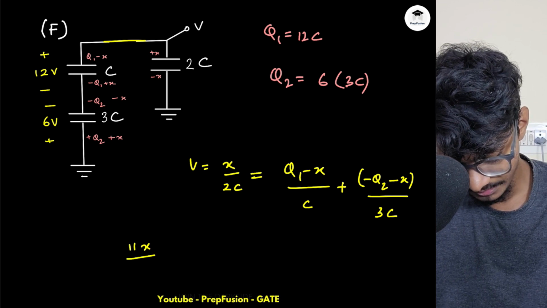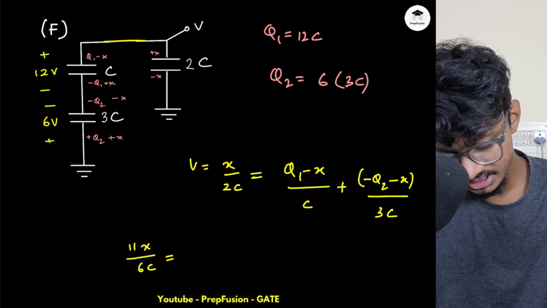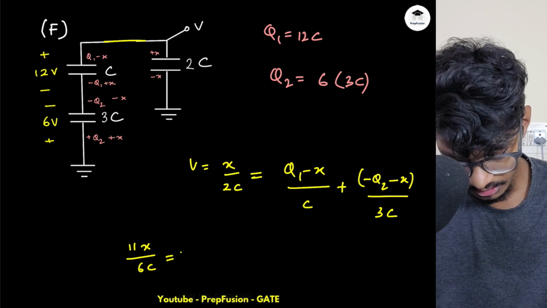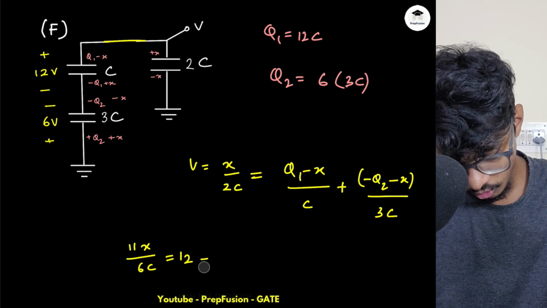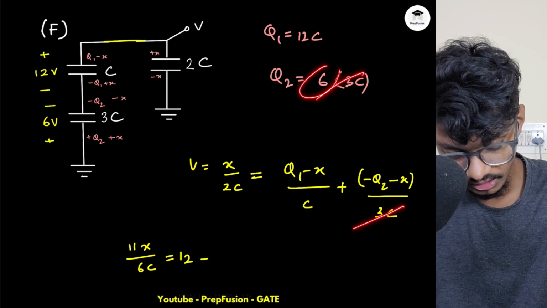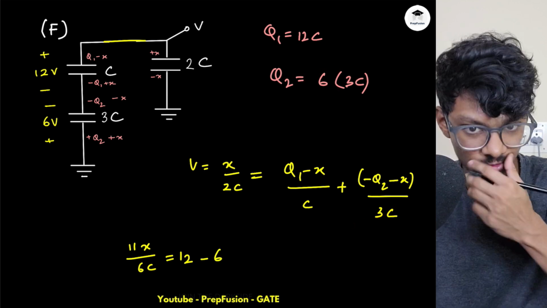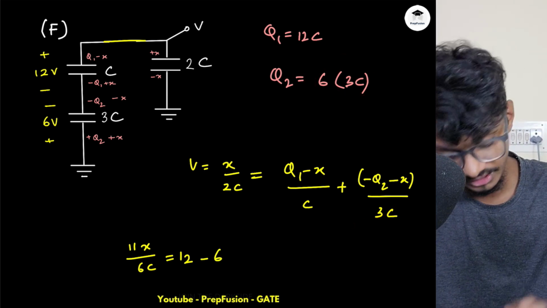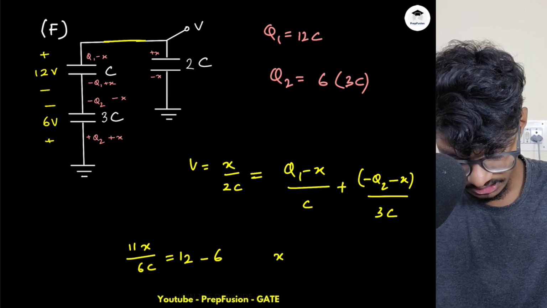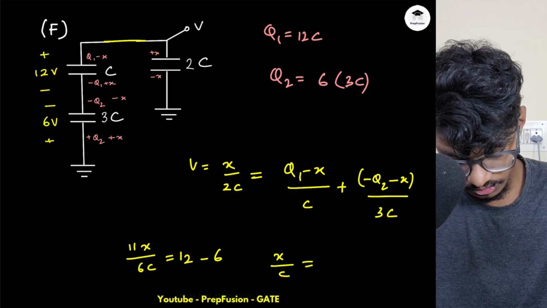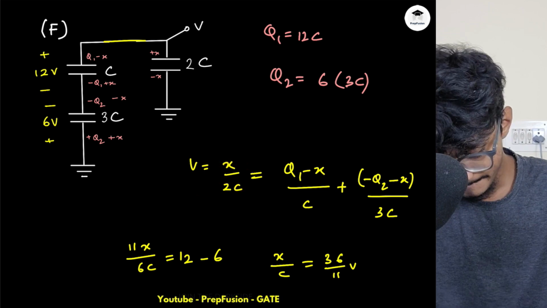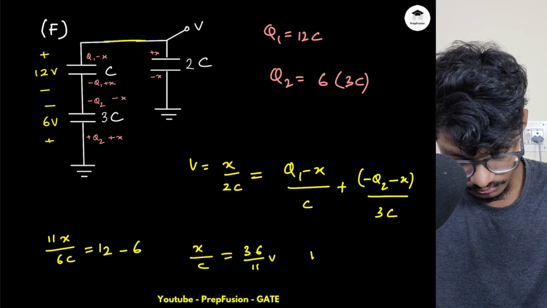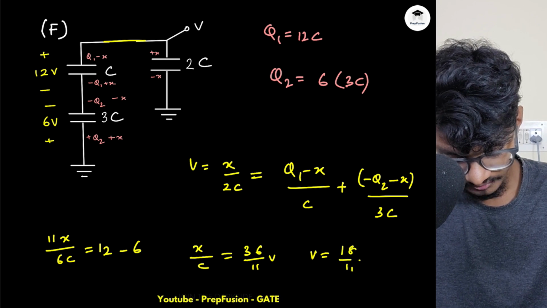So what is X? X will be again 11X by 6C equals, what is Q1? Q1 is 12C, and 12C by C is simply 12, plus minus Q2 by 3C. So 3C will get cancelled and only minus 6 will remain. That's why I was writing like this. So we don't have to compute this multiplication as well. They will get cancelled. So overall my X by C will be 36 by 11 volts. And what do I need? I need V. V is equal to X by 2C. So V will be 18 by 11 volts. So I'm getting the same answer.